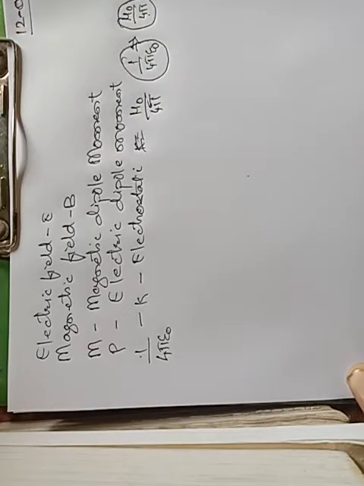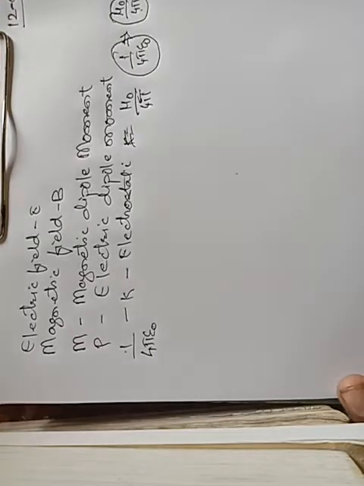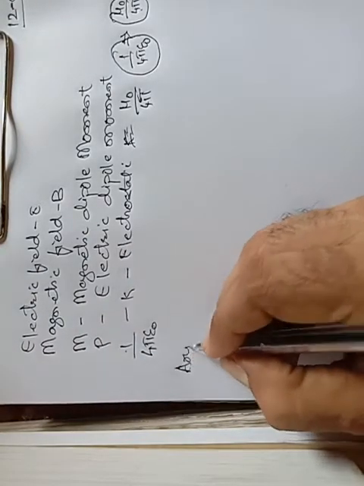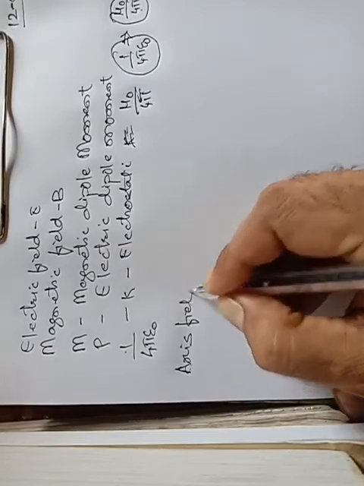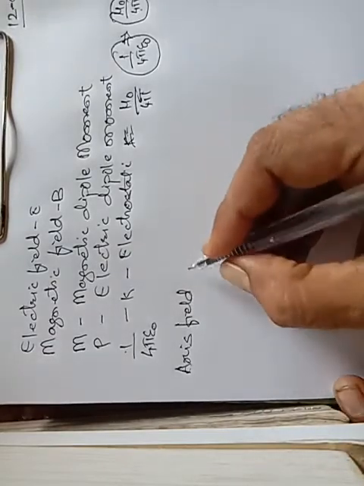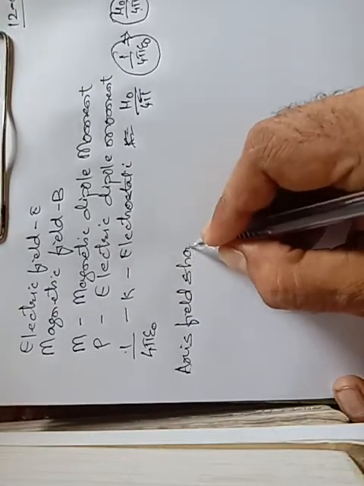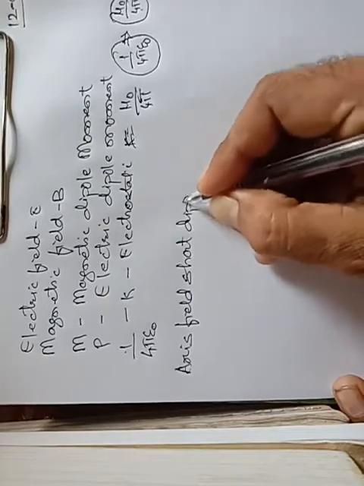Okay, so now we have derived the relation for the axial field of a short dipole. On the axis, what is the field of the short dipole?